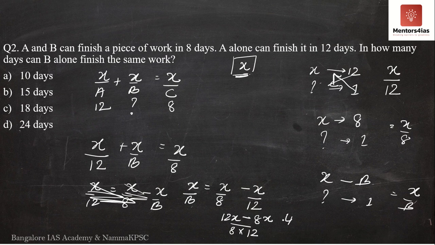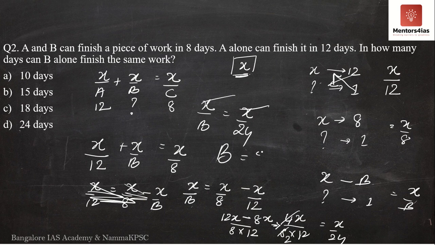12x minus 8x is what? 4x divided by 8 into 12. 4 2s are 8. So x divided by 2 into 12, this is nothing but x by 24. So what does this mean? X by B is nothing but x by 24. X cancelled, B is equal to 24. Meaning, if B is working alone, he will take 24 days to complete the entire work. It is the correct answer.